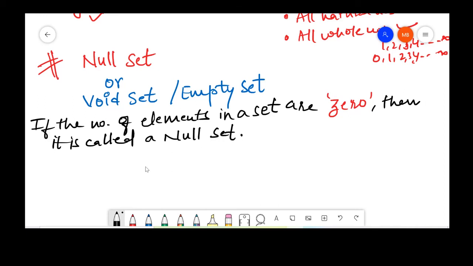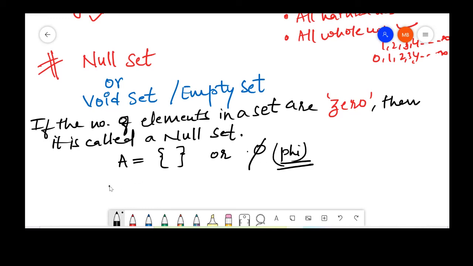It is generally represented, say for set A, by these curly brackets, or sometimes by the Greek letter phi. We read this Greek letter as phi.